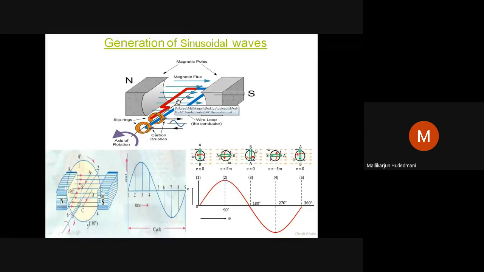When this frame again makes the next position, you can see it was upside down. When red was on the top, blue was at the lower. Take it upside down slowly, you can see B has come and red has gone down. Again, the area of the frame is perpendicular to the lines of force. Whether red is up or blue is down, or blue is up or red is down, the area is perpendicular. That makes the minimum flux linkages. Again, I will see zero induction. By that time, this square frame had made one complete half cycle movement.